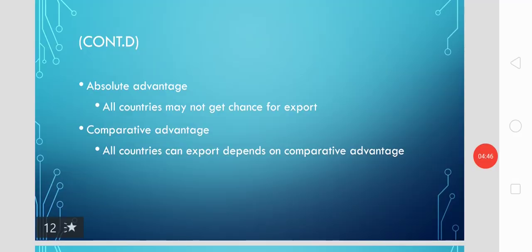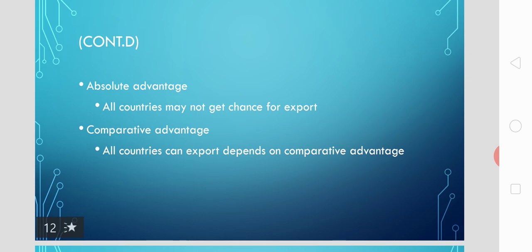As per the absolute advantage theory, all nations may not get a chance for export. Some nations have to import always. Why does that happen? It will happen if there is no absolute advantage for some nations. There are possibilities that absolute advantage is possible for only a few nations.